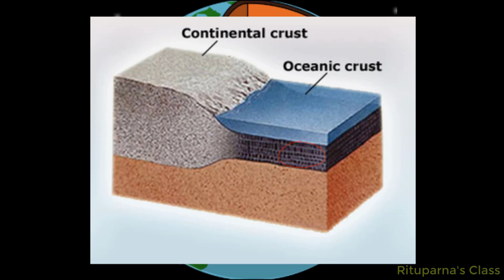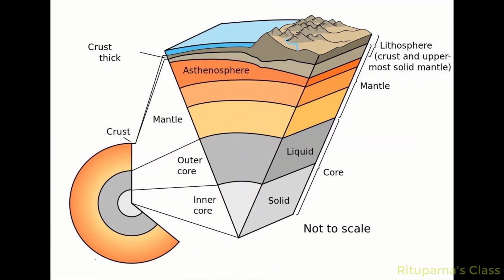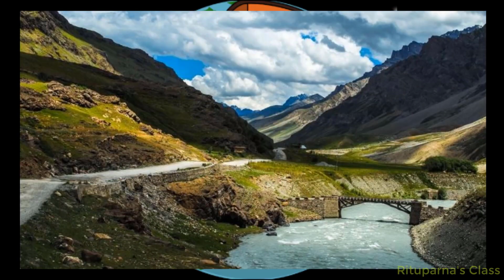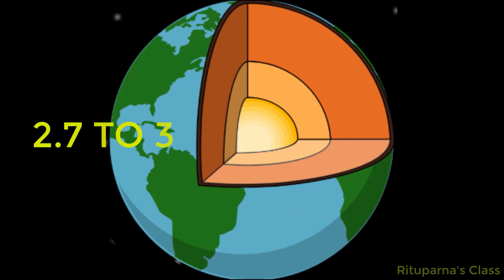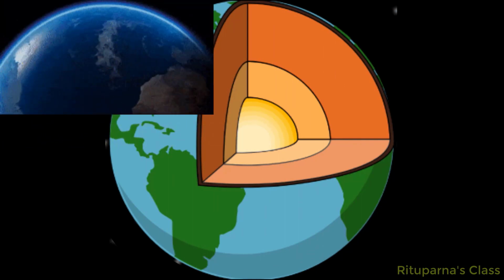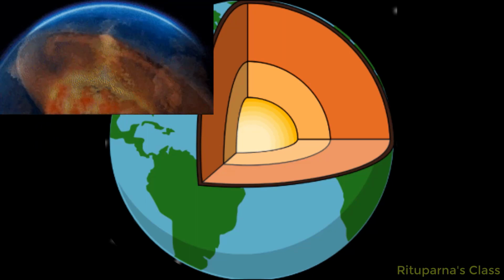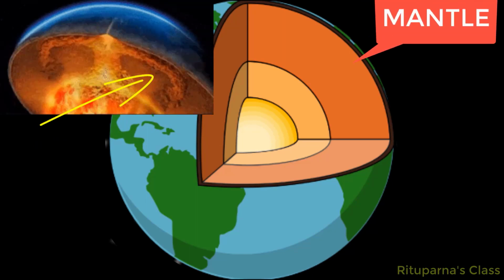This is obvious because the ocean is like a cavity filled with water. Again, the thickness of the crust will be more near the areas of mountains, like it is thicker in the Himalayan region. The average density of crust is 2.7 to 3. The crust floats on the top of the next layer, which is the mantle.